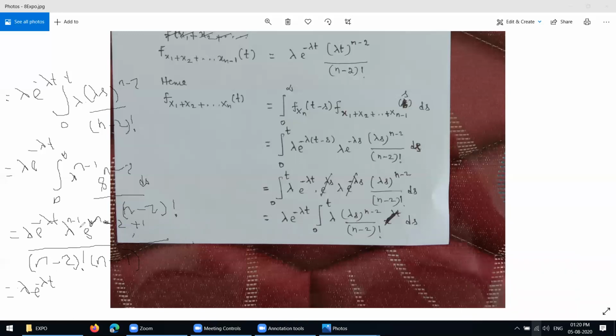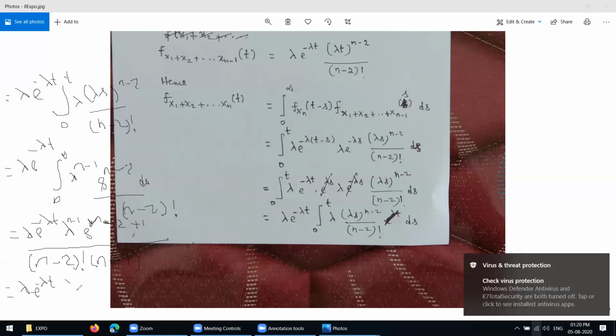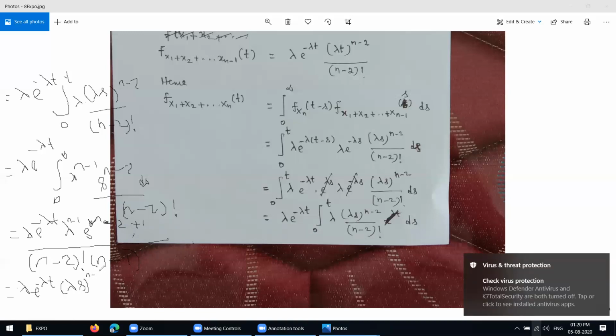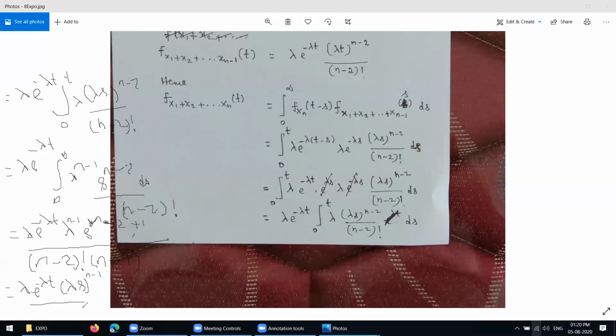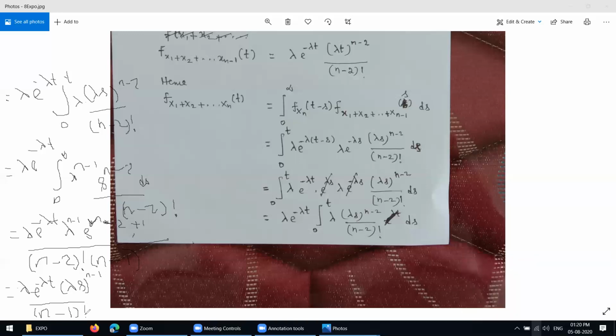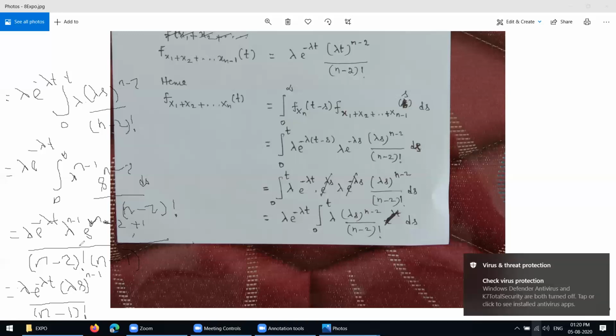See here, lambda power n minus 1. This also you get s power n minus 1. So you write lambda power lambda s into s power n minus 1, divided by the whole thing, n minus 2 factorial into n minus 1, which is n minus 1 factorial. Do you understand now? This one is n minus 1 factorial.